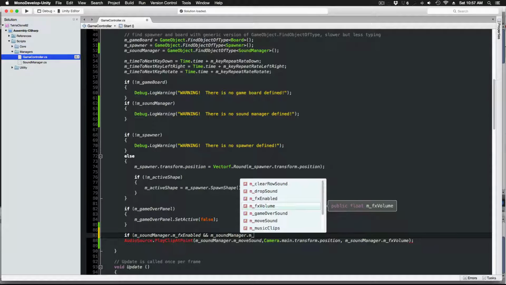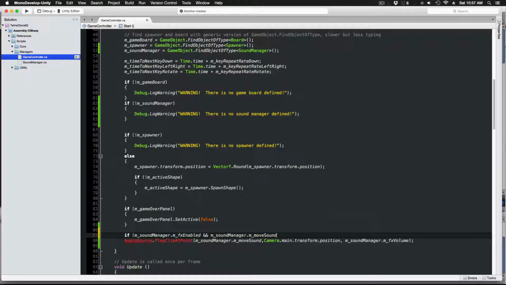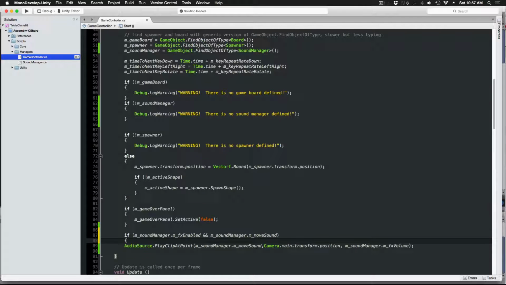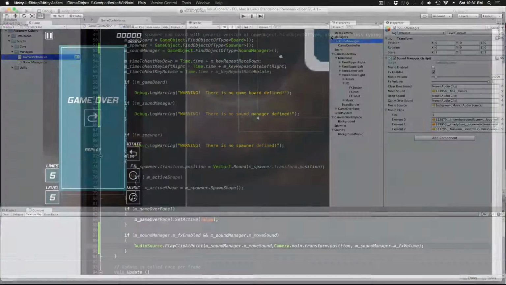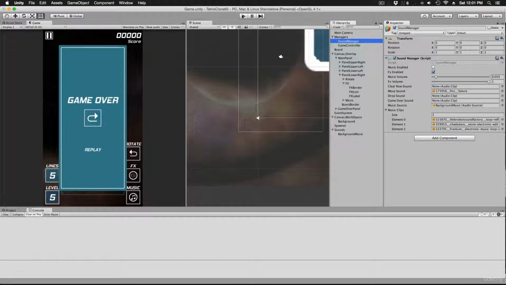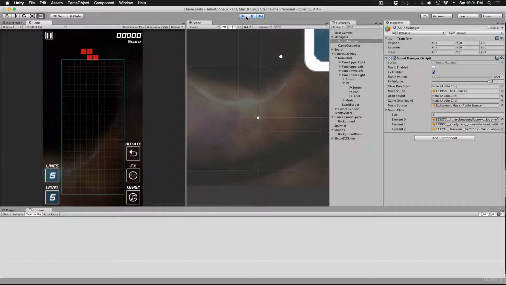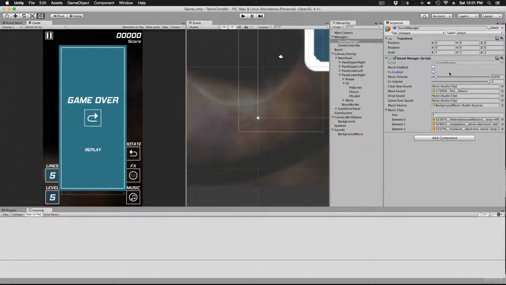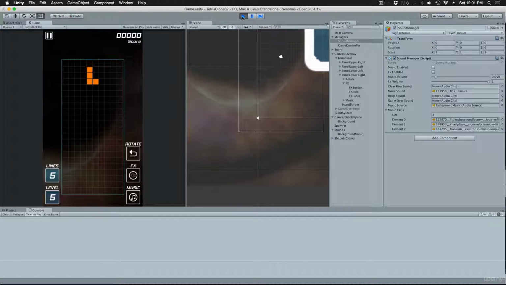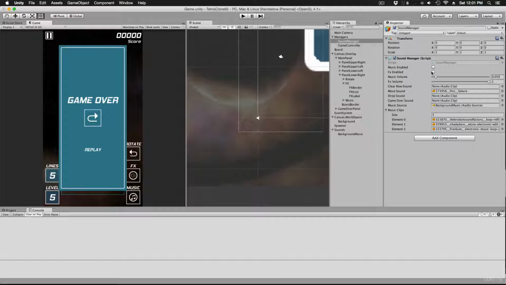If you try to call the PlayClipAtPoint and the mMoveSound is not defined in the Sound Manager, then you're going to get a reference exception error. So let's just put in a little check so that never happens. Okay, so go ahead and try to play it. Stop the editor, then uncheck effects enabled in the inspector of the Sound Manager, and press play again. If everything worked properly, then you shouldn't hear the sound, and there shouldn't be a One Shot Audio created at all. Because effects wasn't enabled, we actually didn't run any of the code in this code block.